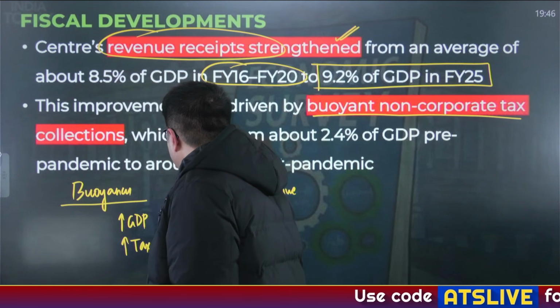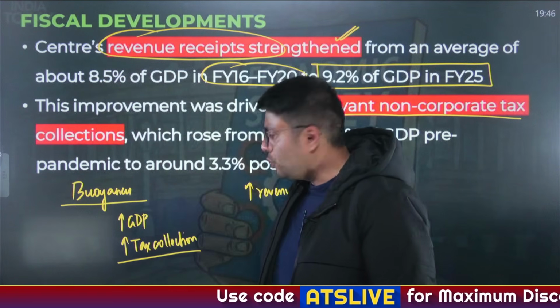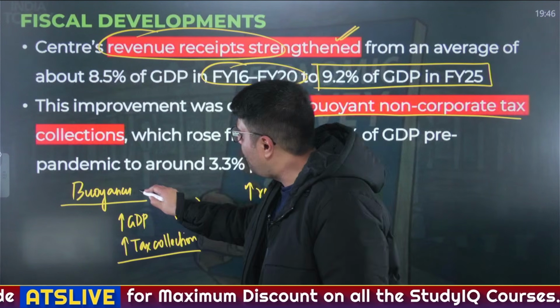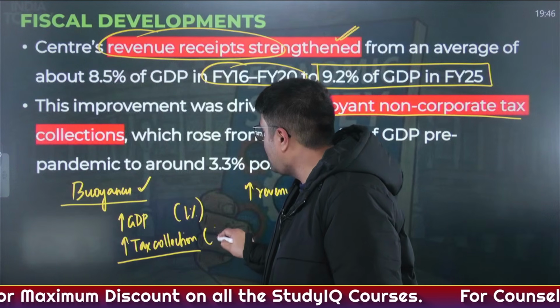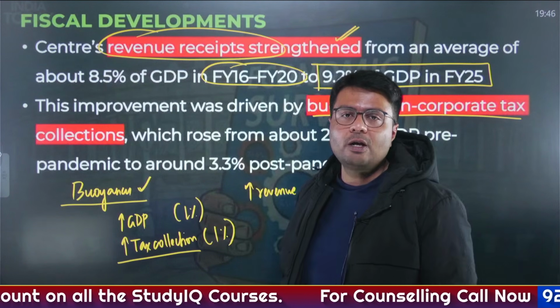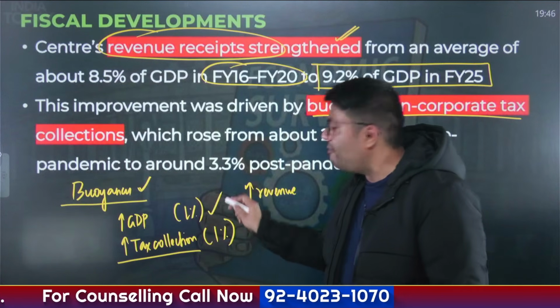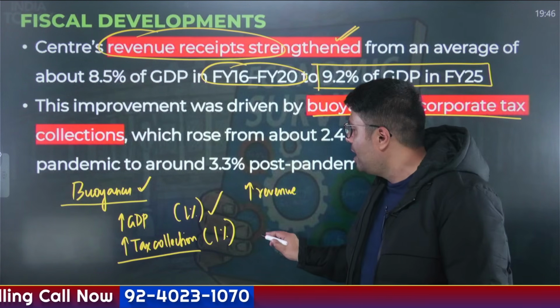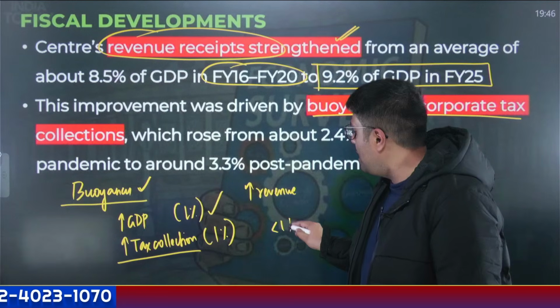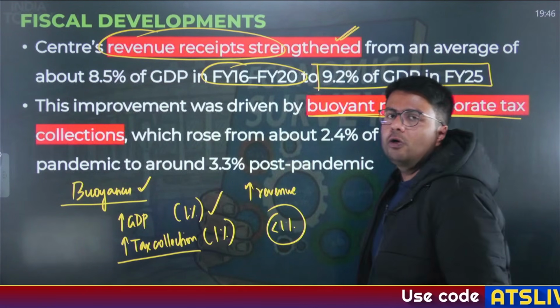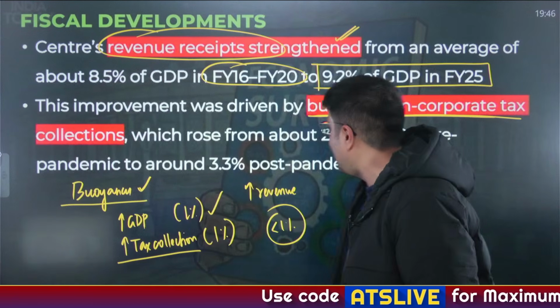That is measured by tax buoyancy. So let us suppose if your GDP increases by 1% and if your tax collection is buoyant, your tax collection would also be increasing by 1%. And if your tax collection is not buoyant, with every 1% increase in GDP, your tax collection would be less than 1%. And as it says, due to buoyant non-corporate taxes, what are non-corporate taxes?